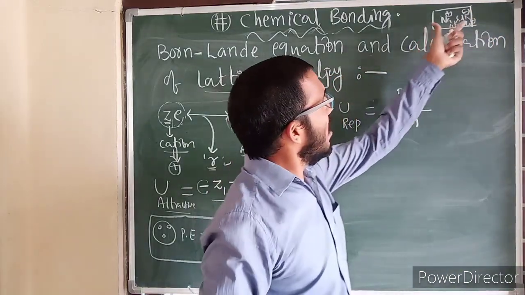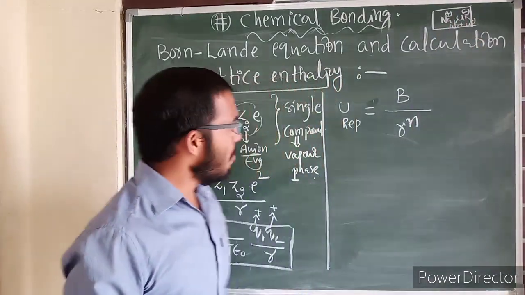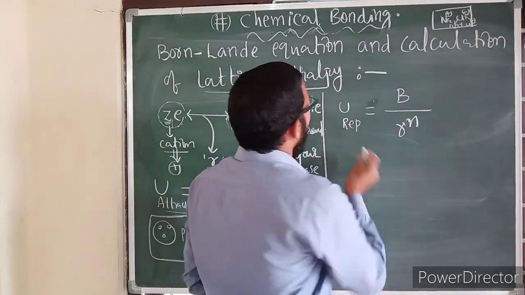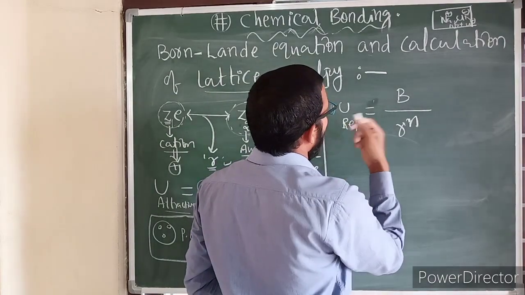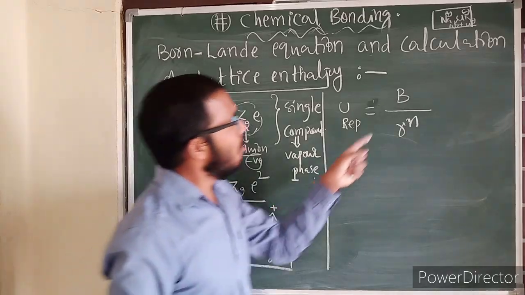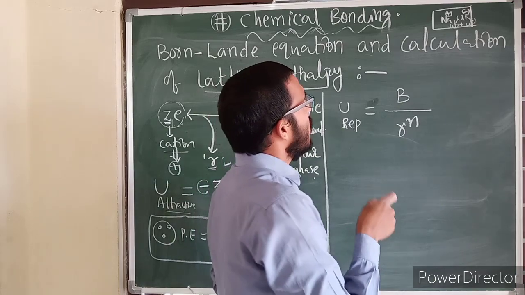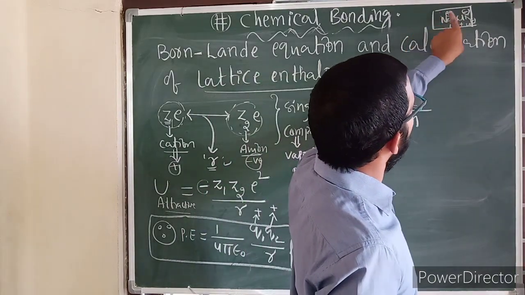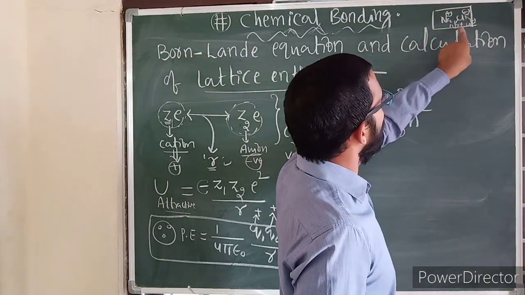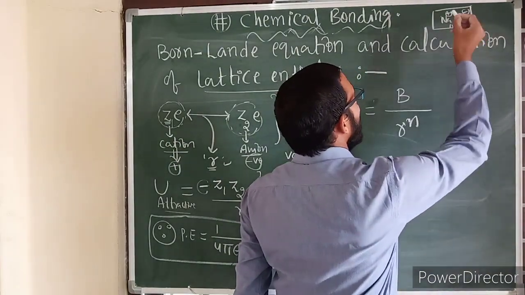That means within the same crystal, there is a possibility of electrostatic attractive forces occurring, and also electrostatic repulsive forces. Because in NaCl, Na plus Cl minus, here also Na plus Cl minus, unlike charges attract each other.